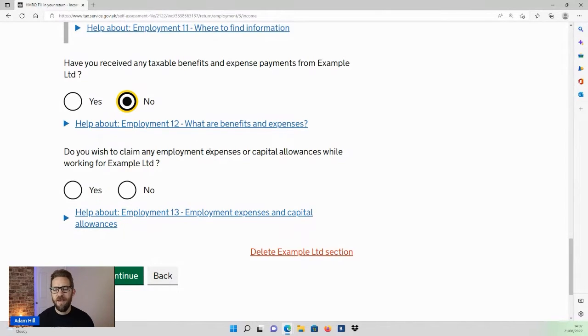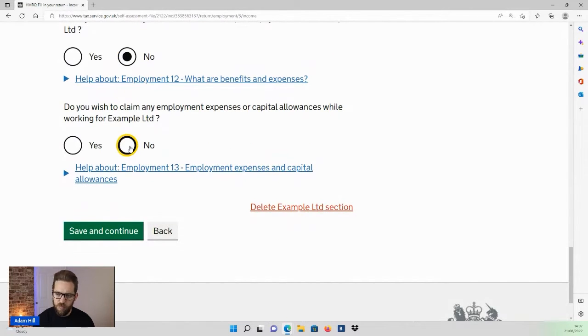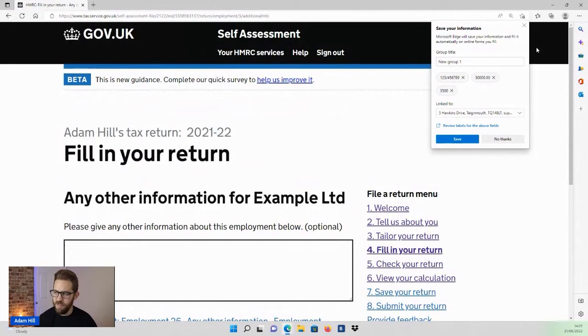Do you wish to claim any employment-related expenses or capital allowances while working, for example? In certain situations, if you do mileage, if you pay for accommodation, if you pay for business-related expenses out of your own pocket and your employer isn't repaying you for those, then you can reclaim them, well, we can't reclaim them, but you can get tax relief for them here. Again, we'll say no for this example.